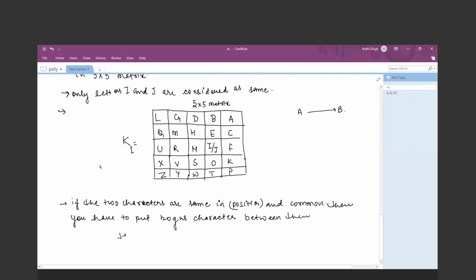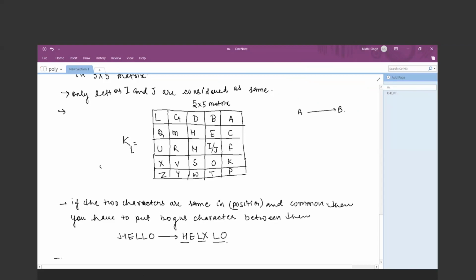Suppose, for example, in the word hello, the alphabet L occurs two times in subsequent positions, and these are the common ones. So the rule says you have to put one bogus character between them. The bogus character can be anything, and it has to be shared between Alice and Bob. When Alice and Bob meet in a place, along with the key, they have to fix the usage of the bogus character also. So the bogus character in my case is X, you can take any character, and we get H, E, L, X, L, O.